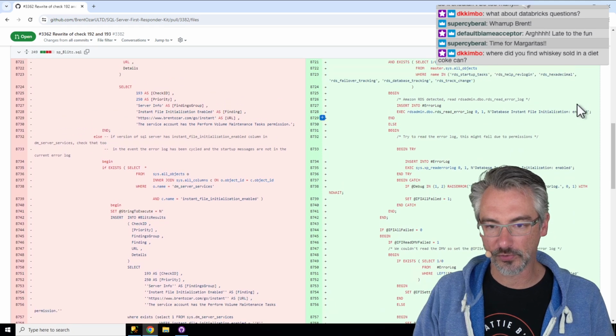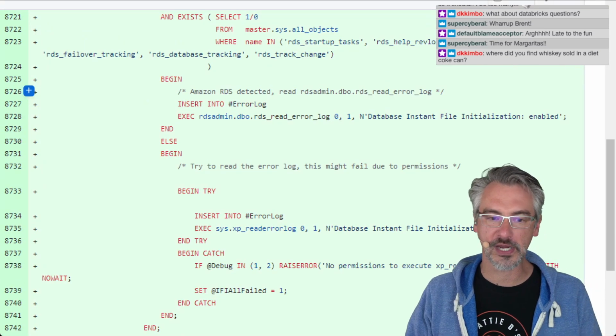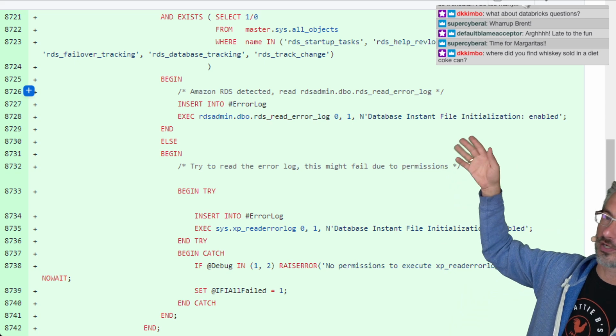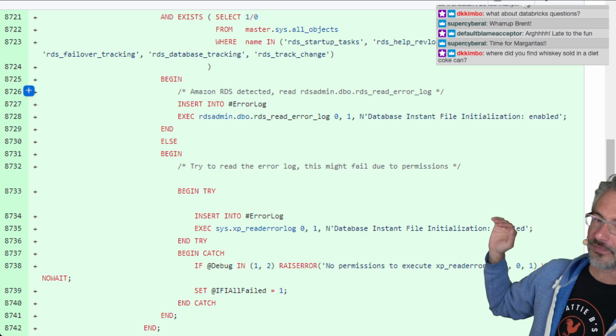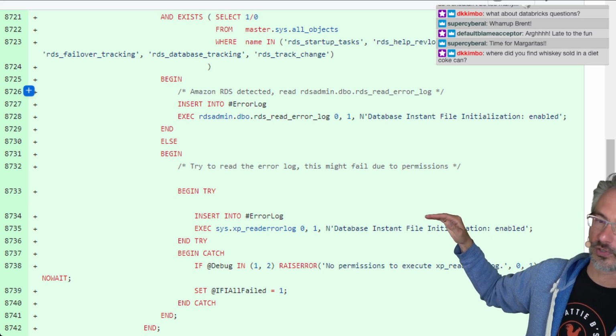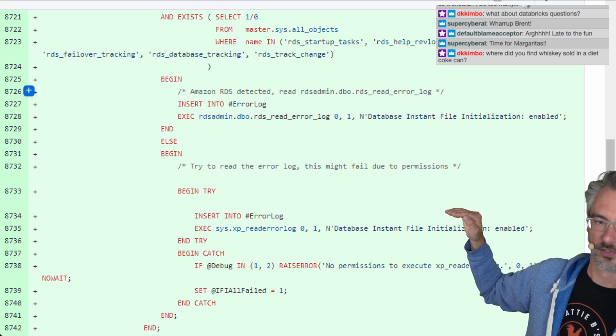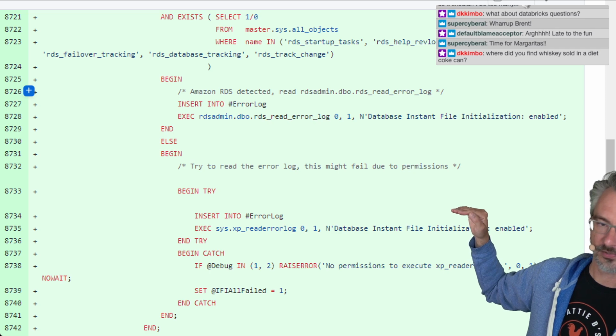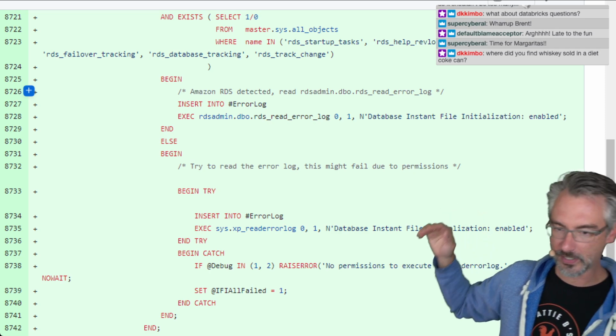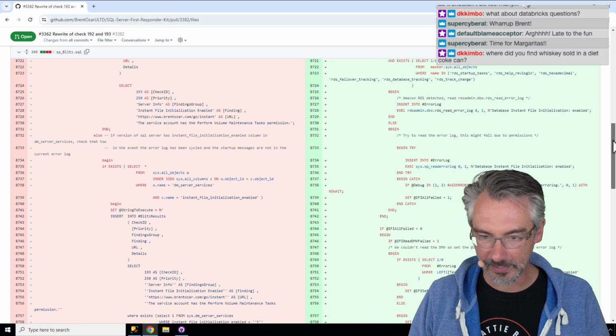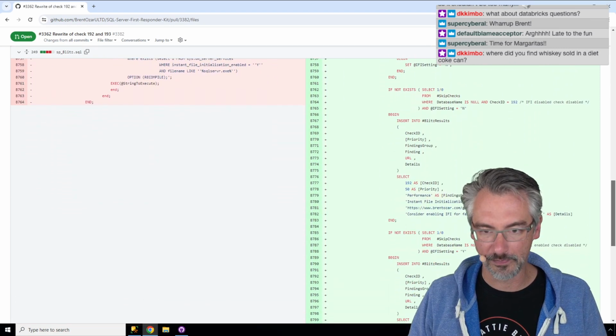So then he's doing the work for RDS to go read the error log, looking for that string about instant file initialization enabled. If it's there, go load it into the error log. Okay, all right, that's cool. Okay, that's cool. I like that. And then he's checking, I would bet.